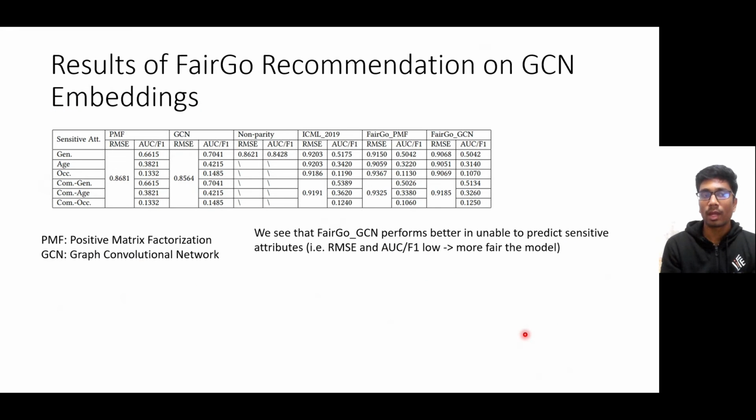I have also studied the results of the Fairgo recommendation on the GCN embeddings. As you can see, the Fairgo recommendation model was applied to different embeddings coming from PMF, that is probabilistic matrix factorization, and graph convolutional network. Taking into consideration gender, age, occupation, and the combined set of attributes together, we see that Fairgo GCN performs better and is unable to predict the sensitive attributes. As we can see, the AUC score before Fairgo and after Fairgo has significantly decreased for these sensitive attributes.